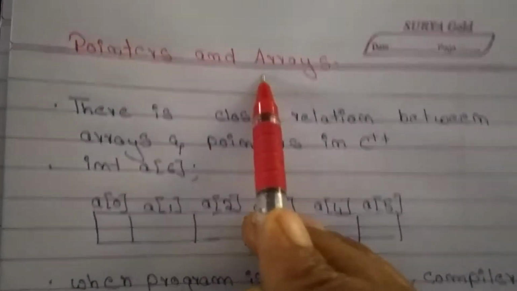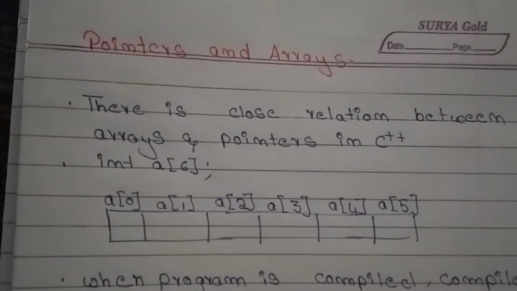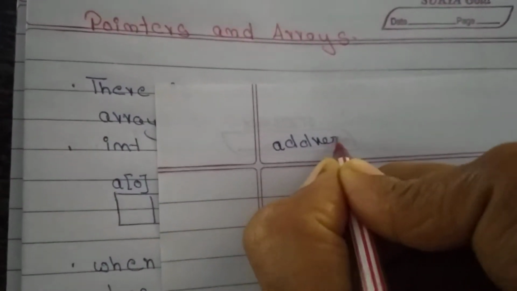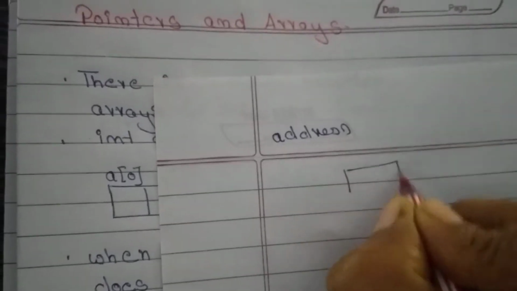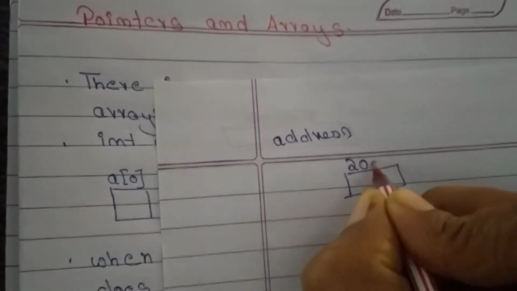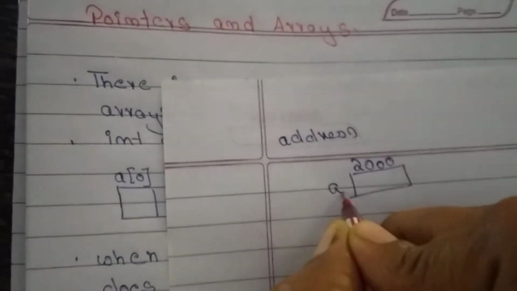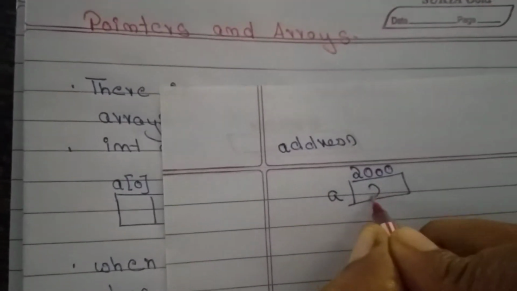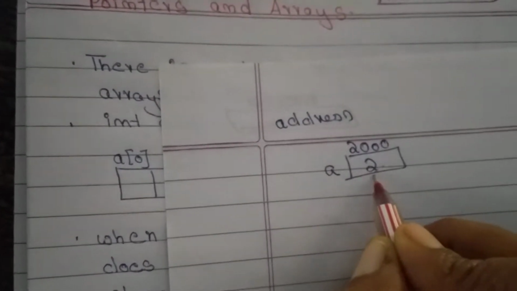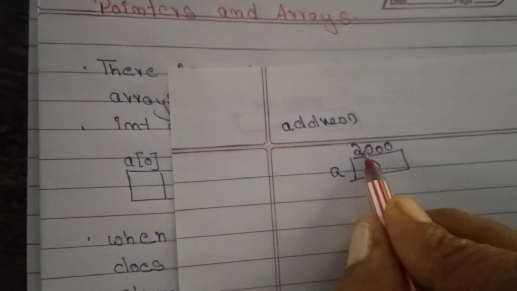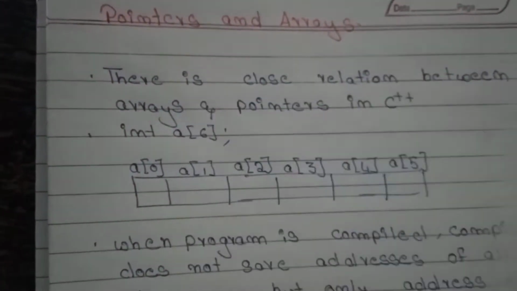Pointers and arrays. Pointers means always keep address in mind. Every memory location consists of an address, a name, and data. For data to be brought from a memory location, I need the address and the name of that memory location.